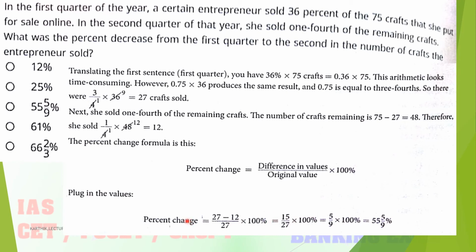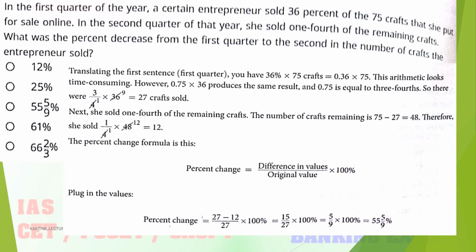The 100 is for converting the fraction into a percentage. So here you just simplify. 3 fives are 15, 3 nines are 27. After simplification, you will get 5 into 100 divided by 9. In that way also you can find it out. So you simplify and you will get the answer as 55 and 5 divided by 9.